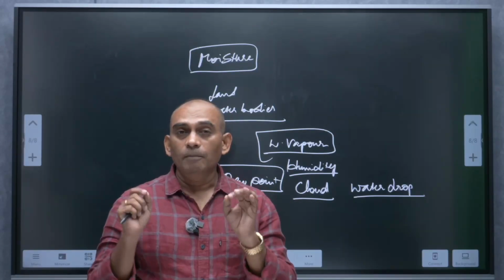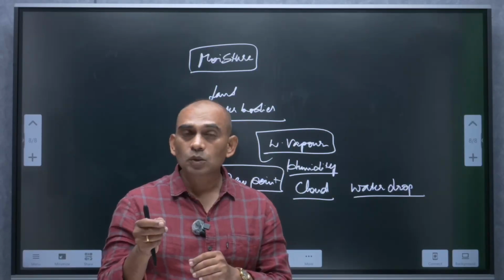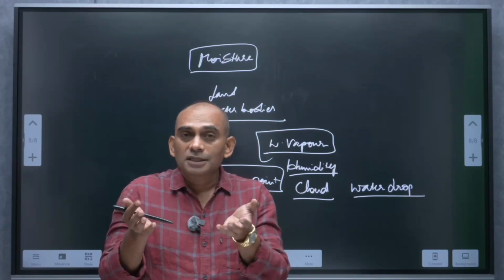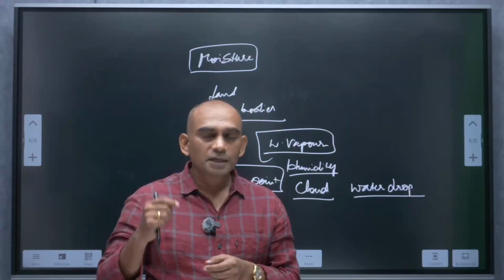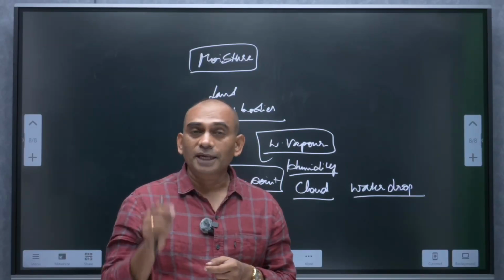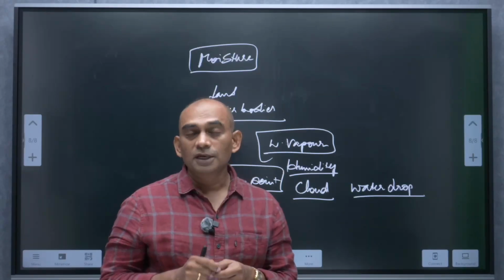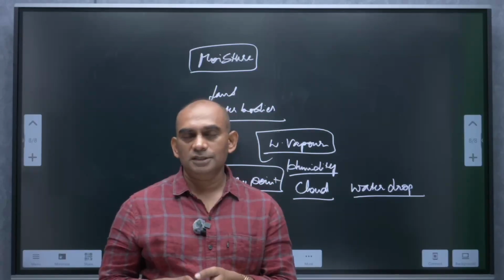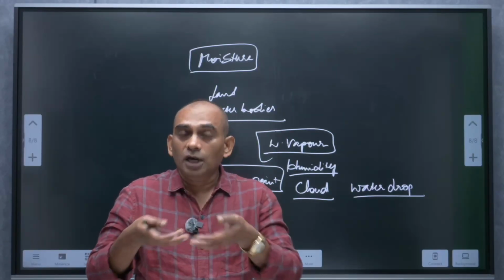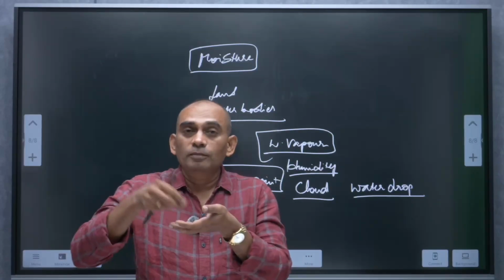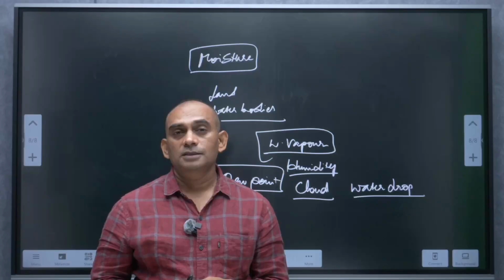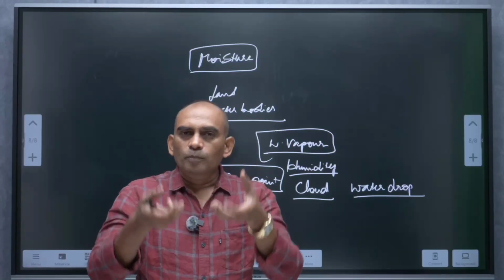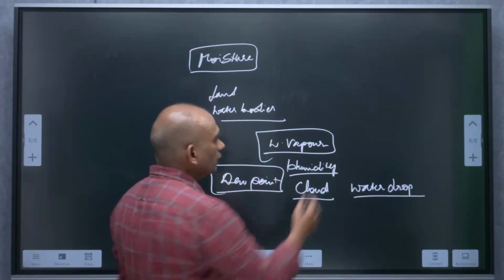When this moisture becomes water droplets, it forms into cloud. Cloud is nothing but masses of water droplets and also some icy crystals. How could these water droplets and ice crystals remain in this cloud? In the beginning of this chapter, I was talking about tiny dust particles present in the atmosphere. These tiny dust particles hold these water droplets and icy crystals. Tiny dust particles act like a chair or a cushion so that these water droplets firmly fix to these dust particles. When these water droplets become too heavy to float in the air, all these water droplets come down to the earth in the form of precipitation.